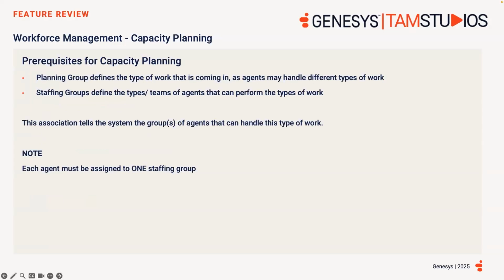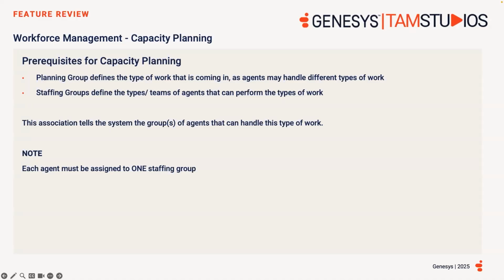Now, there are some prerequisites for using capacity planning. Firstly, we need to confirm and set up the planning group and staffing group associations, as planning groups define the types of work that need to be completed, and the staffing group defines the group or teams of staff that handle that work. This association tells the system the groups of agents that can handle that type of work.